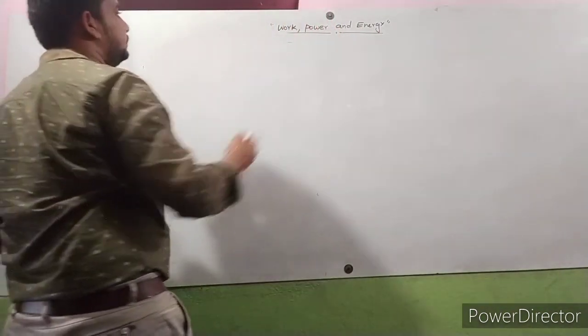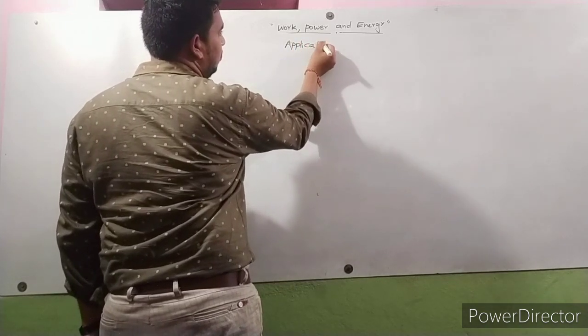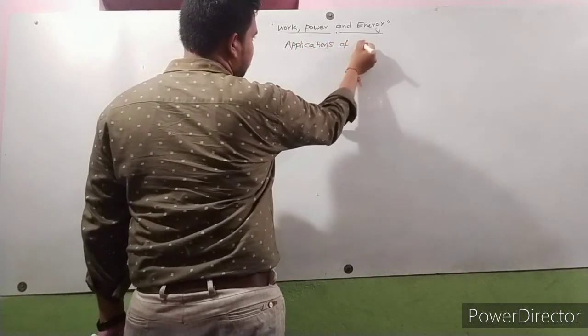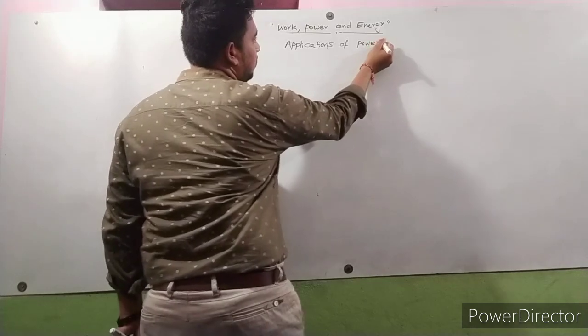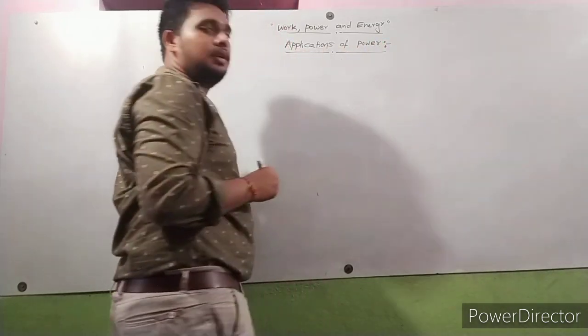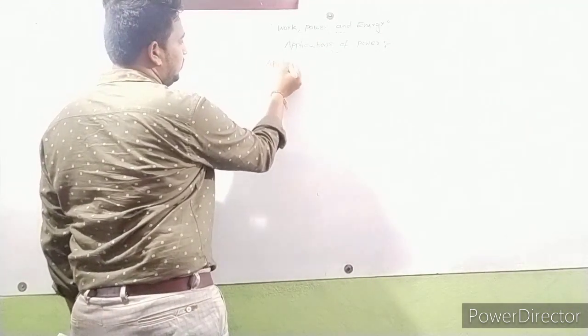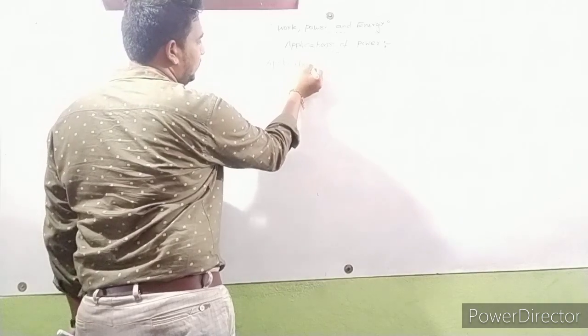Applications of power. Application number 1.